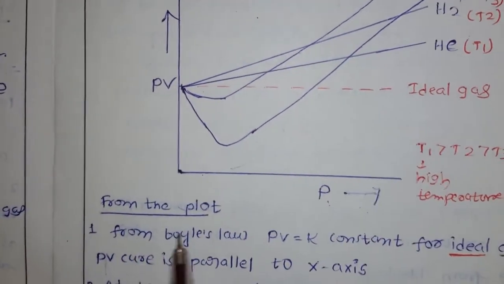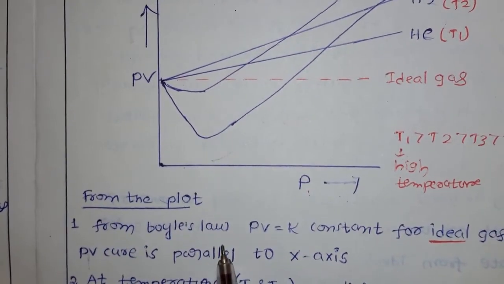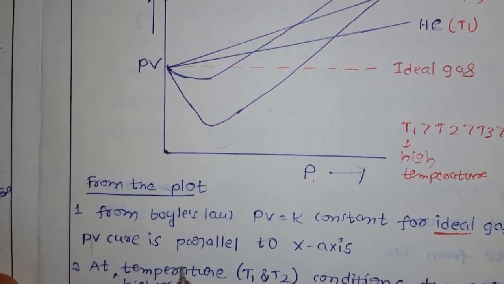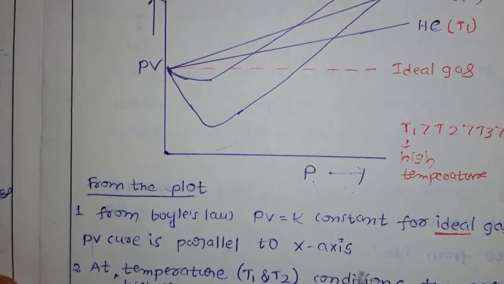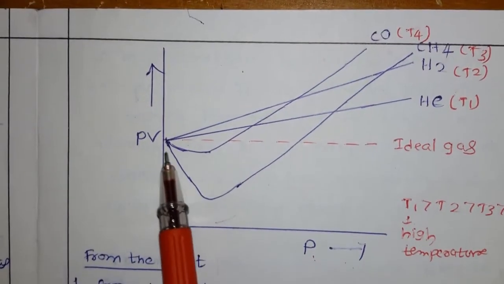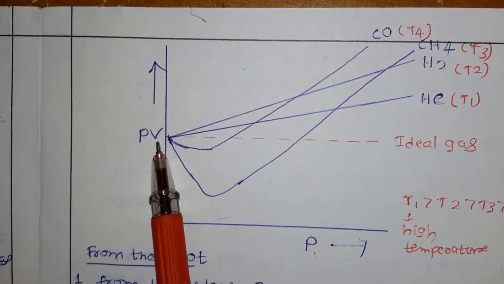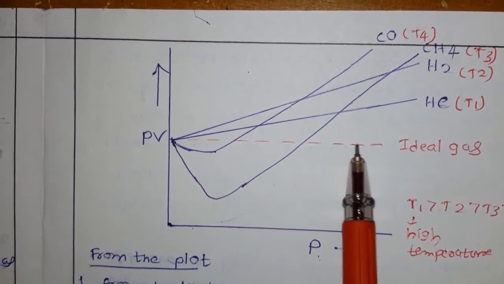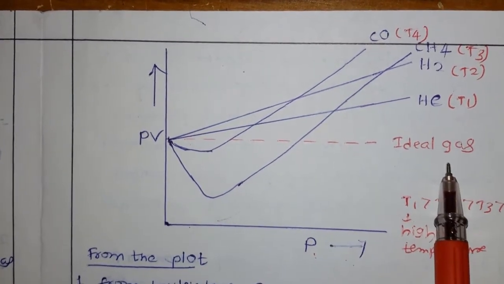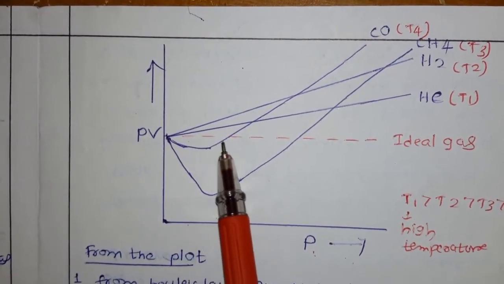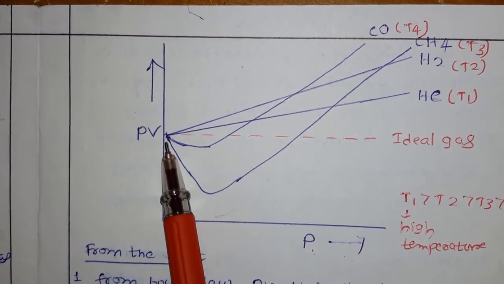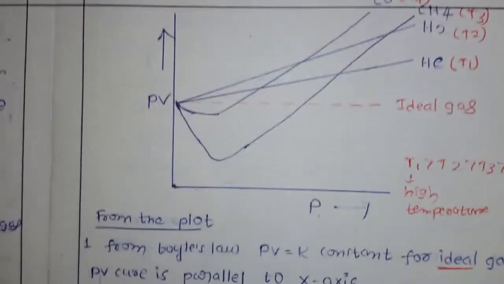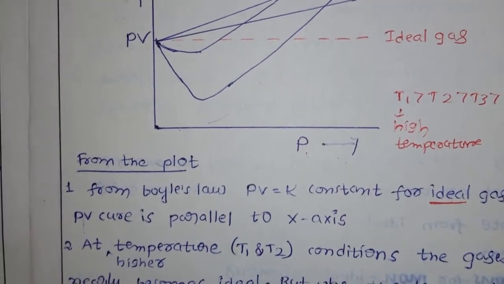Now if you see the points from the plot, from Boyle's law, PV equal to K, constant. For an ideal gas, the PV curve is parallel to the x-axis. Already we discussed in the case of Boyle's law, the product of PV is constant, isn't it? So what happened if the gas is ideal? This line indicates the ideal gas behavior. In the case of an ideal gas, the product of PV is constant and this line is parallel to the x-axis. Okay. Come to the next point.